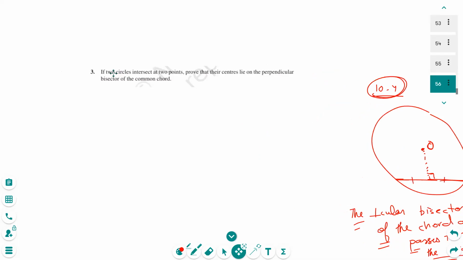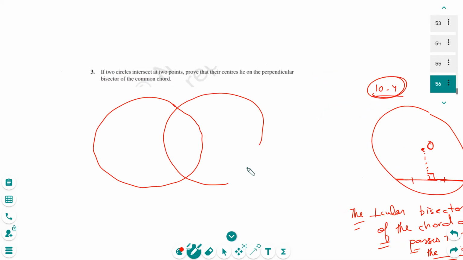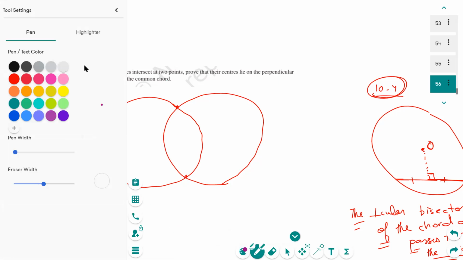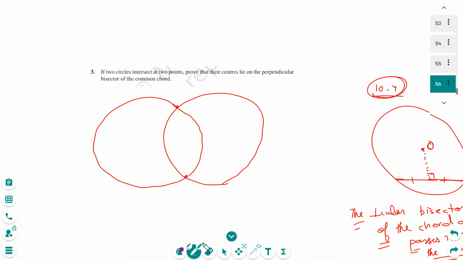Okay, so if two circles intersect at 2 points, so there are two circles, this one and this one, they are intersecting at 2 points. You can see they are intersecting 2 points. Prove that their centers lie on the perpendicular bisector of the common chord. Okay, so if I try to draw a common chord to these circles, common chord means that both have the same chord, right?